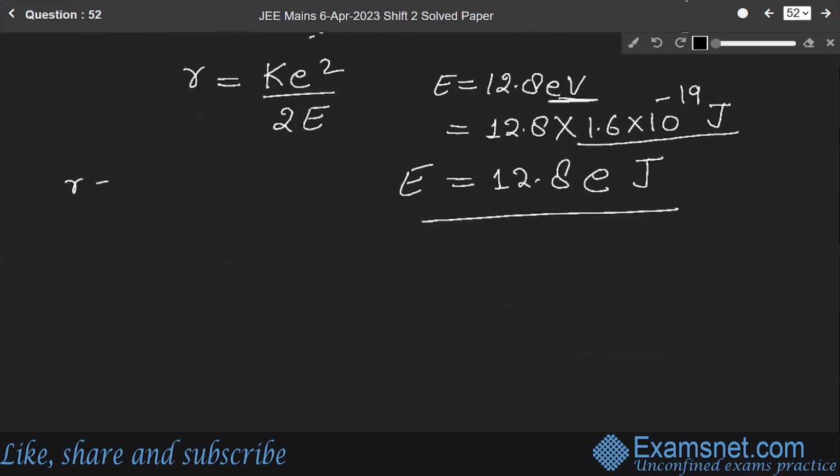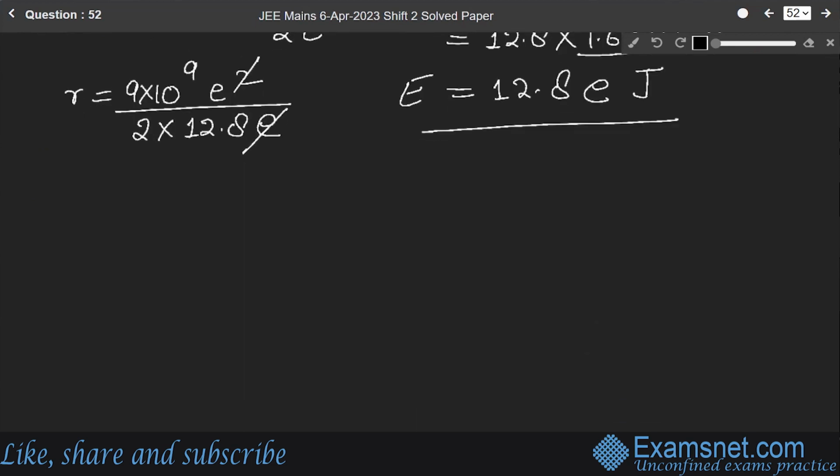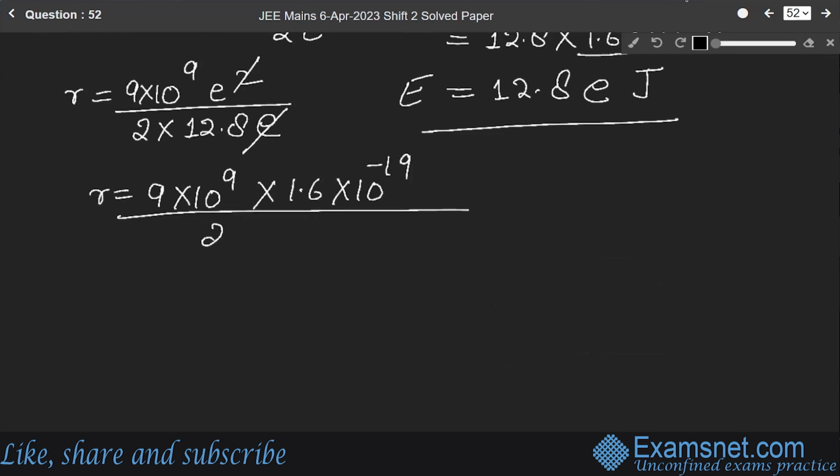So R will become 9 into 10 to the power 9 E square over 2 into 12.8 E. This E cancels out. So R will become 9 into 10 to the power 9 into 1.6 into 10 to the power minus 19 over 2 into 12.8.